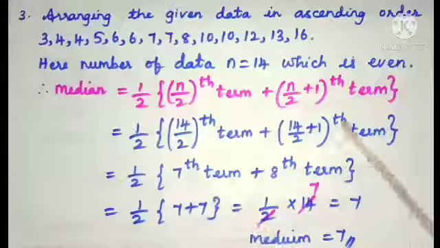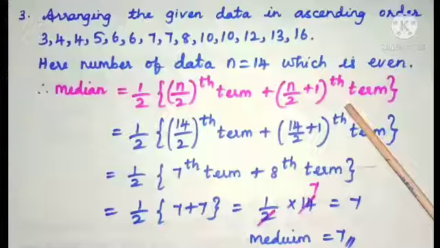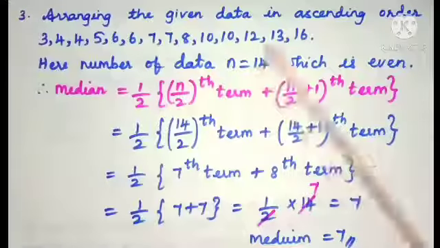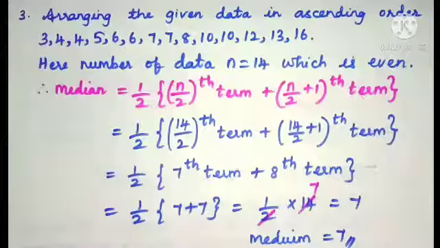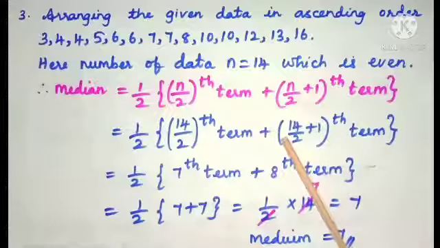Problem. The weekly sale of motorbikes in a showroom for the past 14 weeks is given below: 10, 6, 8, 3, 5, 6, 4, 7, 12, 13, 16, 10, 4 and 7. Find the median of the data. Children, as our first step, what we have to do?